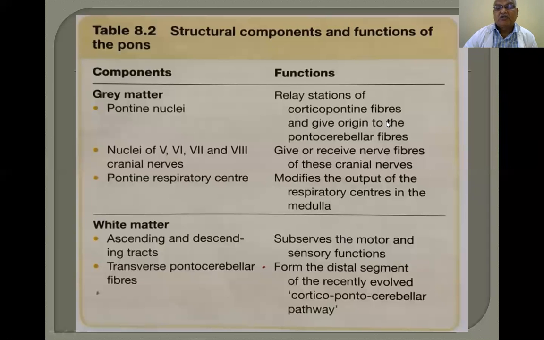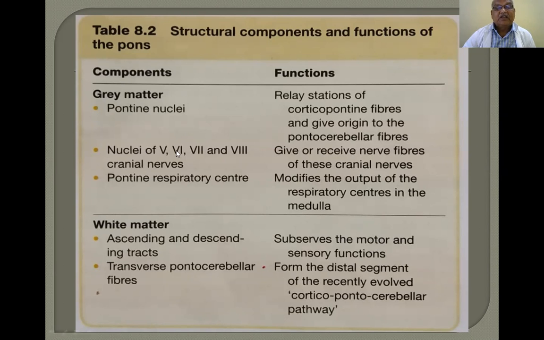Nuclei of the 5th, 6th, 7th and 8th cranial nerves are also present in the pons. There are 12 cranial nerves. First and second, olfactory and optic, arise from the forebrain. Oculomotor and trochlear are associated with the midbrain. So 1, 2, 3, 4.